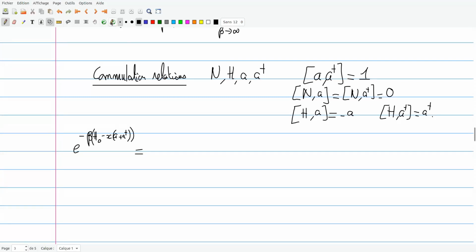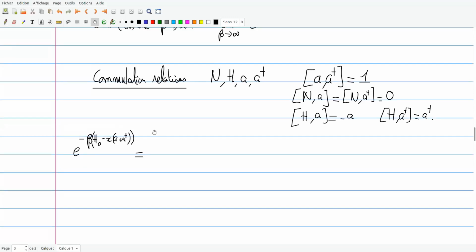And this is a more complicated exercise, but you can do it using the Baker-Campbell-Hausdorff formula. Let me write you the solution. So, first there is a normalization factor.